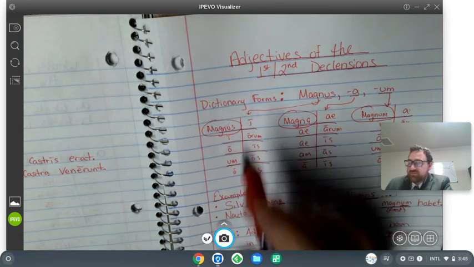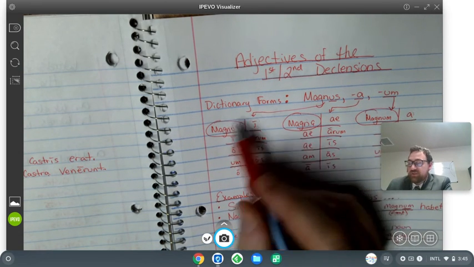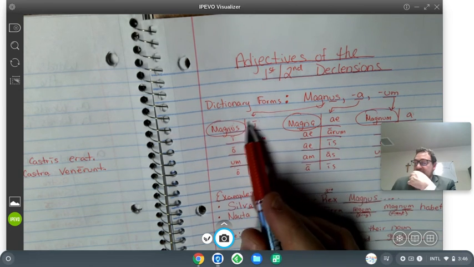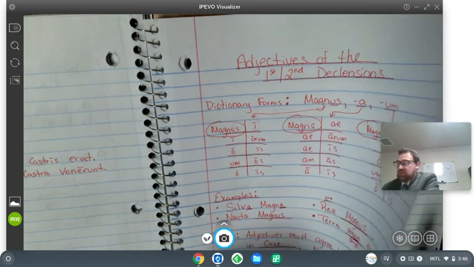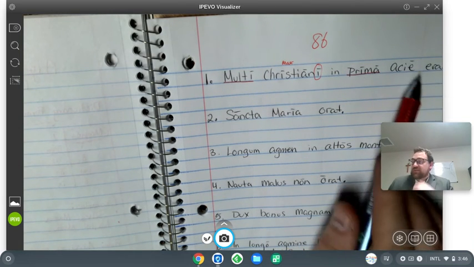Okay, well, what's the plural? I ending. And I've chosen from the masculine chart, right? The ones that are like masculine words. So that makes sense. Multi Christiani in prima acie erant.